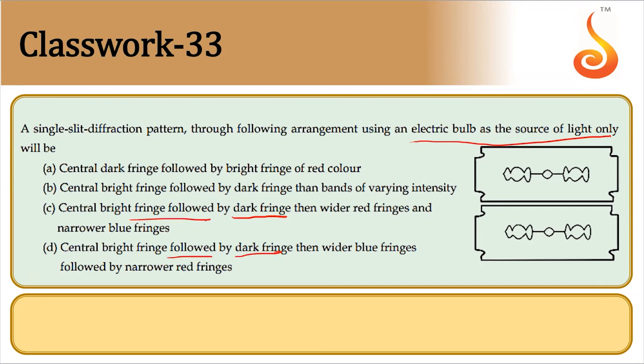So in C, it is a wider red band and then a narrower blue band, or a wider blue band and a narrower red band. So here, one thing you should notice: the width of the band is directly proportional to wavelength. The more the wavelength, the more the width. So in that case, red should be wider. There should be wider red fringes and narrower blue fringes. Okay, note it: width of band is directly proportional to wavelength.